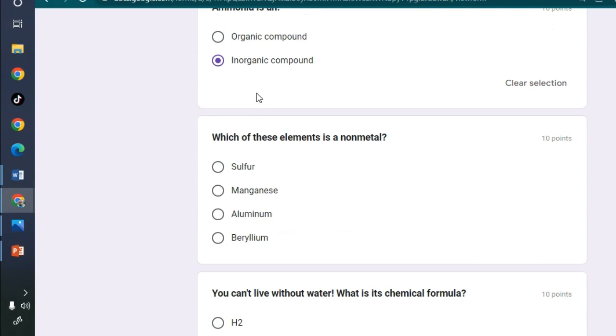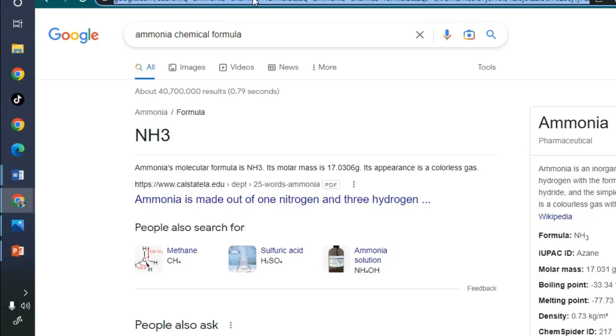We go to the next question. Which of these elements is a non-metal? You have sulfur, manganese, aluminium, and beryllium. In your studies, you learn that aluminium is in group 3, manganese and beryllium is actually in group, is it group 2? Beryllium.